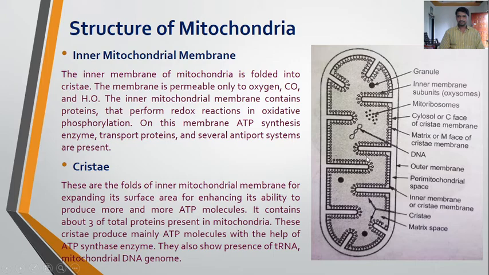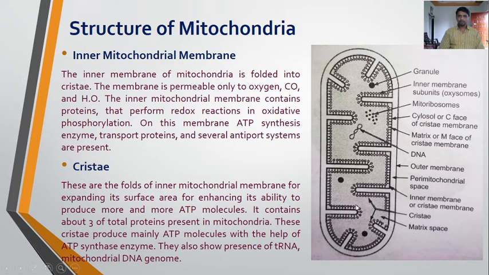Here, this is the inner mitochondrial membrane, which is enfolded in the form of cristae. Now, what are the cristae? These are the folds of the inner mitochondrial membrane for expanding its surface area, enhancing its ability to produce more and more ATP molecules. If the inner mitochondrial membrane were continuous like the outer membrane, it would reduce the space of the inner membrane.